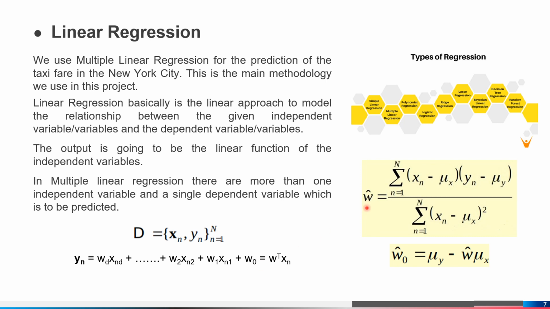We can see the weights, the linear coefficients of the linear regression, are dependent on the defined independent and dependent variables, as in this formula, where W is the weight matrix, X is the independent variable matrix and Y is the dependent variable matrix. Using these coefficient values, we can find yn, our dependent variable that we want to predict. We can see here W transpose times xn.